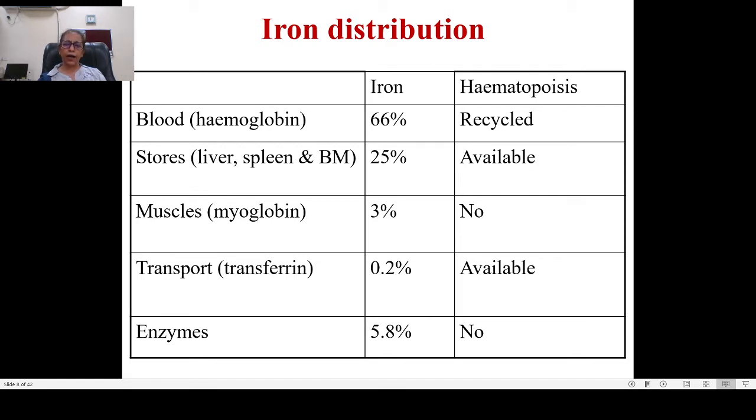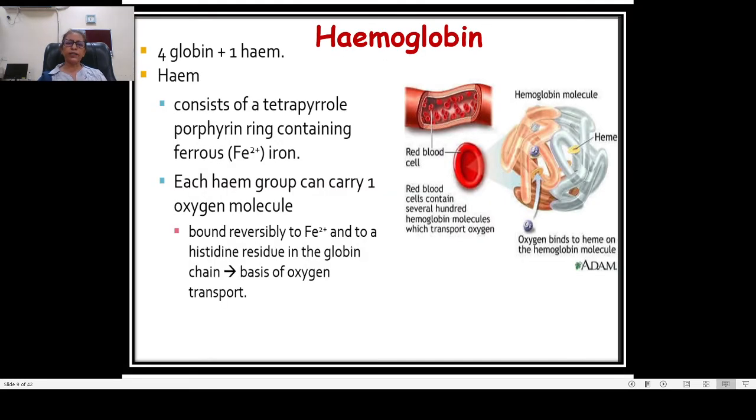But the iron which is present in the muscles as myoglobin and in the enzymes is not involved in hematopoiesis. Now this hemoglobin is 4 parts globin and 1 part heme, and this consists of a tetrapyrrole porphyrin ring containing ferrous iron, and each heme group can carry 1 oxygen molecule.